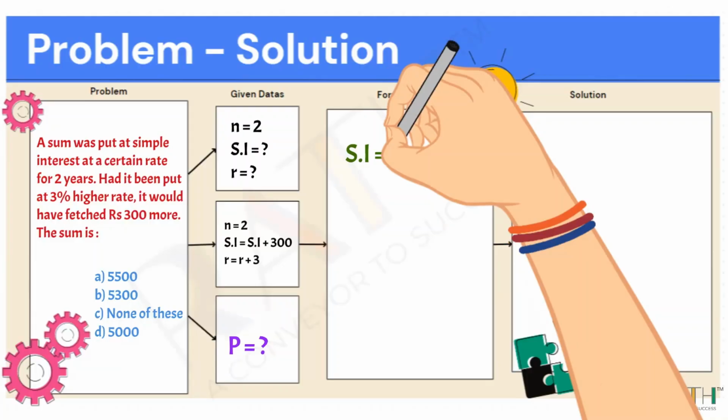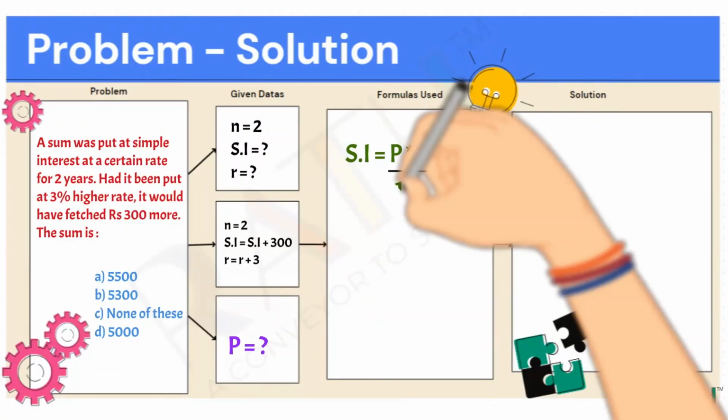Why? Because if the interest rate got higher by 3%, your simple interest will become 300 more. That is, it would have fetched 300 more means what? Your interest would have been higher. Okay, and this is the second case scenario, and based on these two scenarios you have to find out what is the principal amount, that is the sum amount.